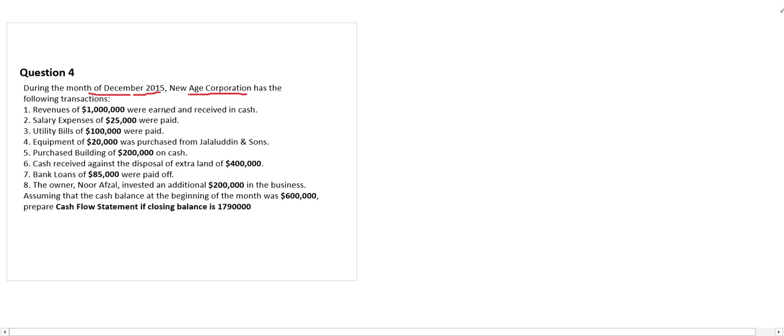Revenue amount of 1 lakh was earned and received in cash, right? Salary expenses of this much were paid. Utility bills of this much were paid. See this point. In the previous example, we just got the total of revenue as well as